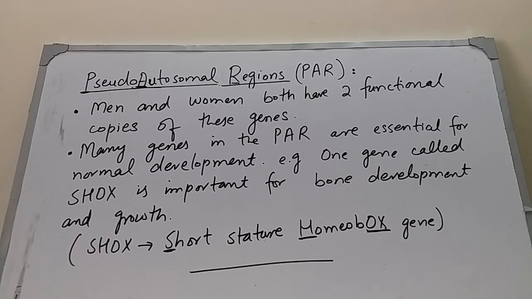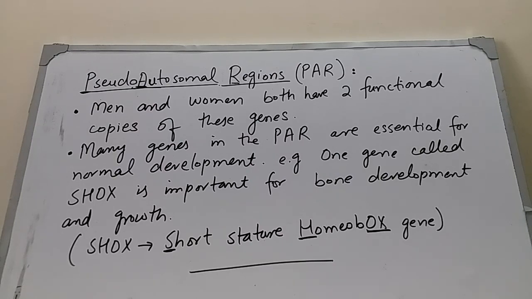Genes in the pseudoautosomal regions are present on both X and Y chromosomes. It means men and women both have two functional copies of these genes. One copy is present on the X chromosome and the other is present on the Y chromosome. Or we can say two functional alleles of these genes are present in both men and women.